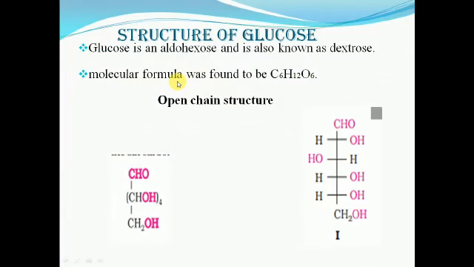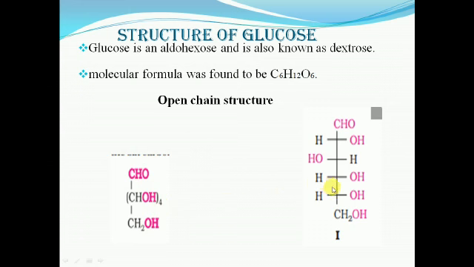Structure of glucose. Glucose is an aldohexose and it is also known as dextrose. The molecular formula is C6H12O6. In the open chain structure of glucose, there is one aldehyde group, four secondary alcoholic groups, and one primary alcoholic group present.